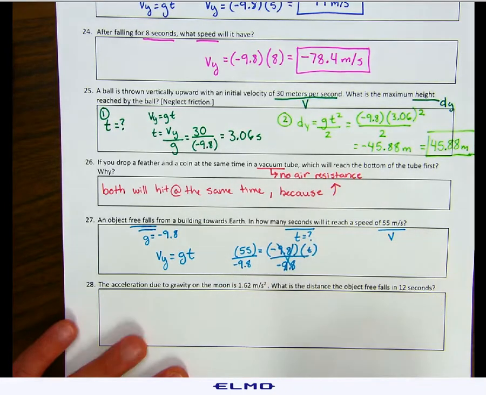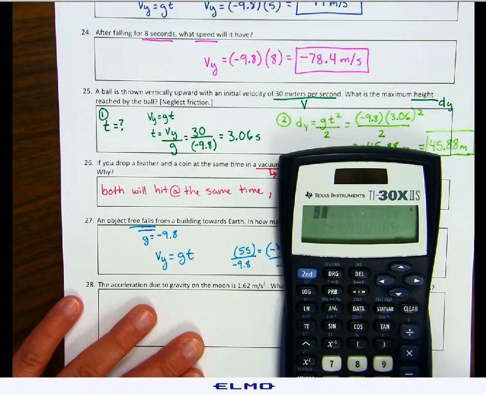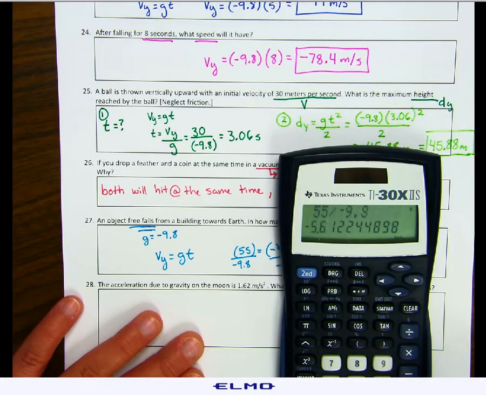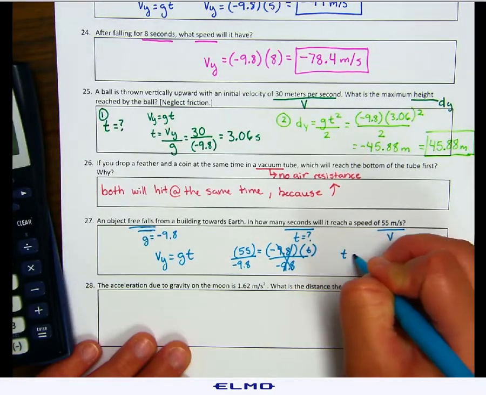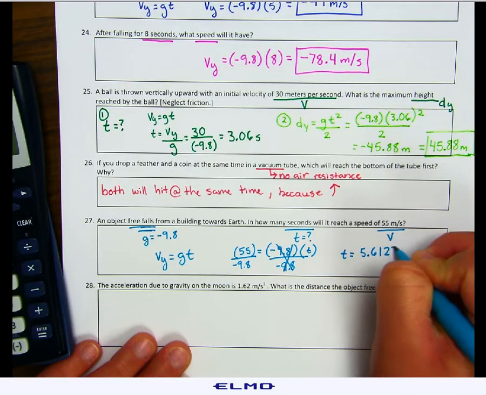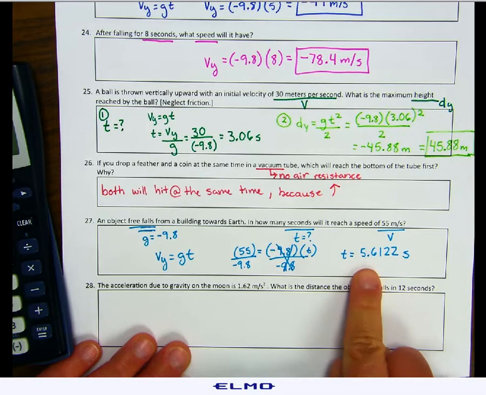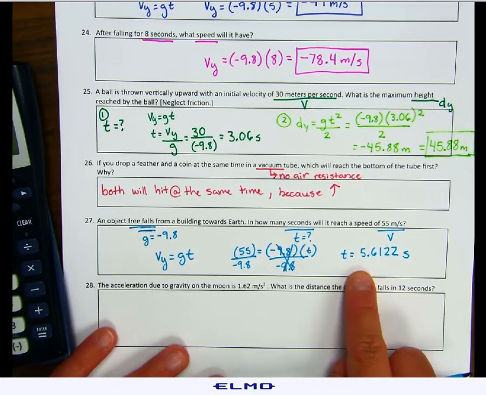That cancels out over here. So 55 divided by negative 9.8 gives you negative 5.6122. So our time is 5.6122. Remember, you cannot put a negative for time. Time does not have a negative value.